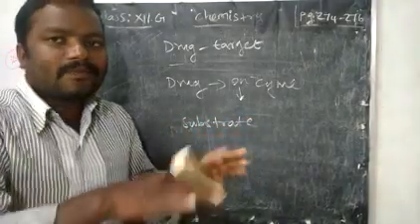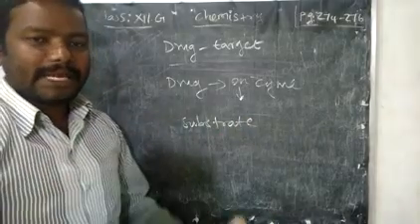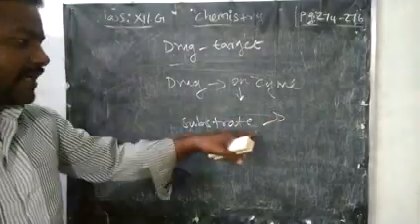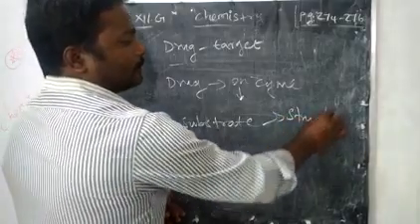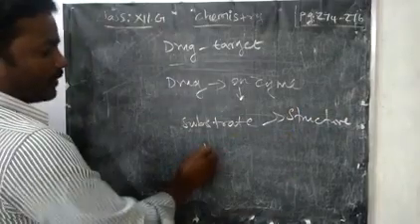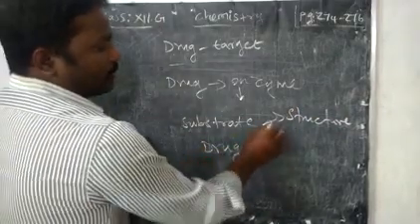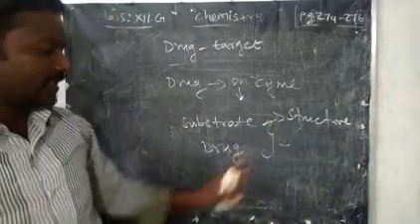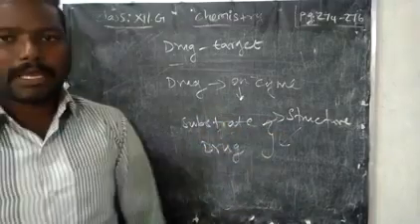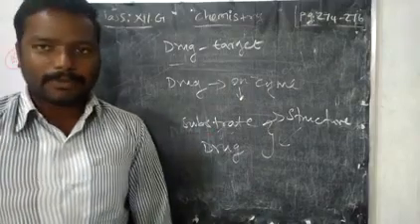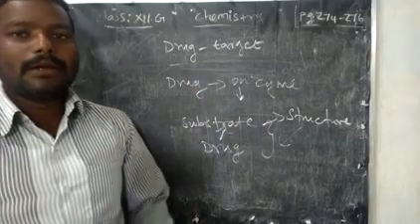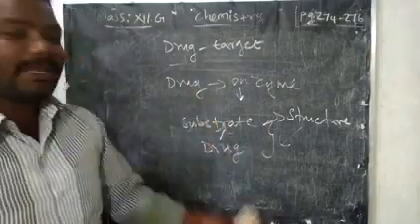Already some enzymes are present in that bacteria. Here, we are calling that the substrate. The substrate may have some structure, and we are going to choose a drug with a similar structure. Now what will happen? Easily the drug will bind with the substrate. The substrate may be one type of enzyme. So the drug will combine or bind with the substrate, and now the normal activity of this enzyme will be affected.